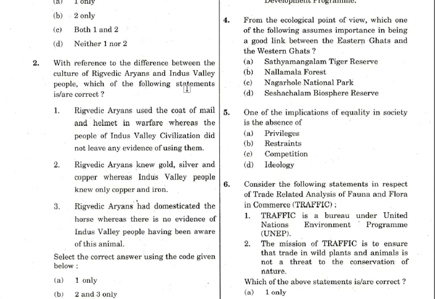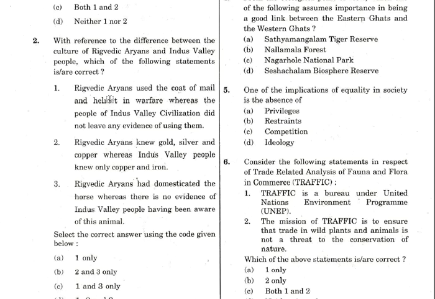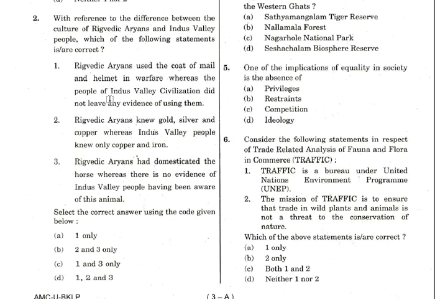With reference to the difference between the culture of Rigvedic Aryans and Indus Valley people, which of the following statements is/are correct? This is one of those controversial questions where we have to wait for the answer key, but I'll tell you the analysis of this. So first statement: Rigvedic Aryans used the coat of mail and helmet in warfare, whereas the people of Indus Valley civilization did not leave any evidence of using them. Okay, so it's about the warfare.